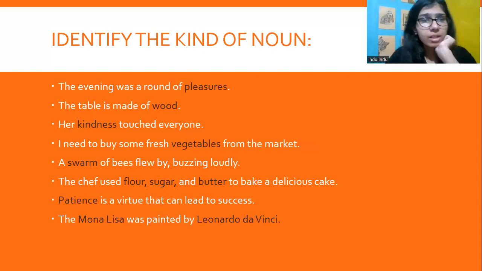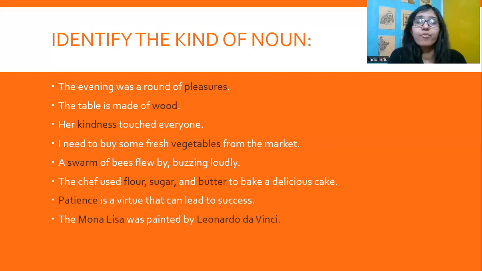Now, we have certain questions where I would urge you to identify the kinds of nouns, and we would be discussing these. The evening was a round of pleasures. Now, pleasures is nothing specific. It's something general. So pleasures is a common noun. The table is made of wood. Now it's talking about the material the table is made of. It's wood. So wood is a material noun. Her kindness touched everyone. Kindness is a quality. It's a feeling that touched everyone. So that is an abstract noun.